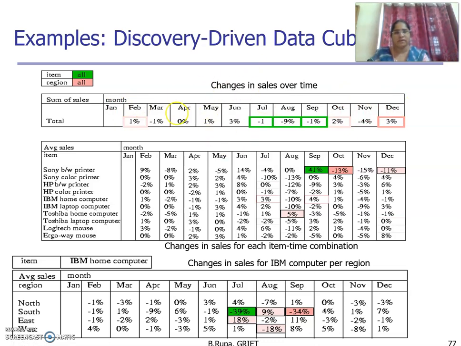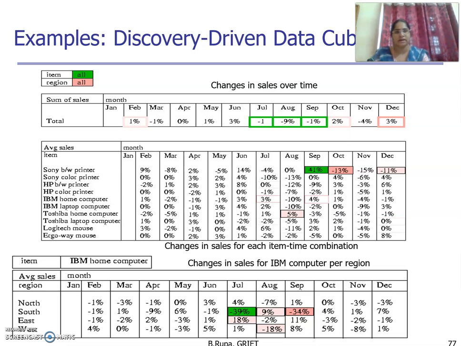Whenever a background color is available, that indicates the self-exception. And if a border is available for any cell, it indicates the in-exception. If the background color is dark and the border is dark, that indicates high self-exception and high in-exception.